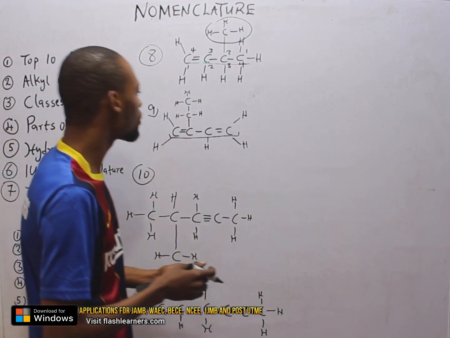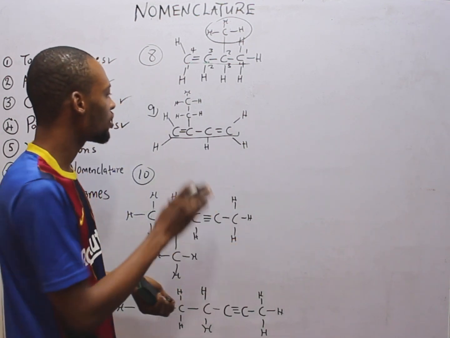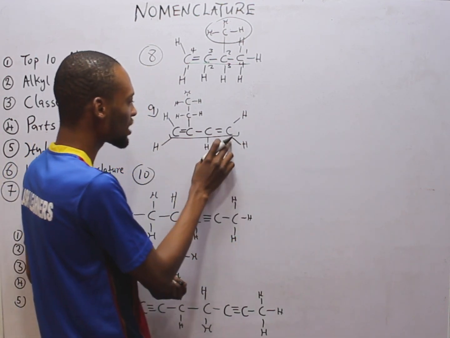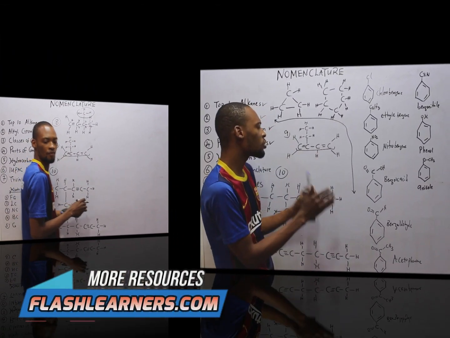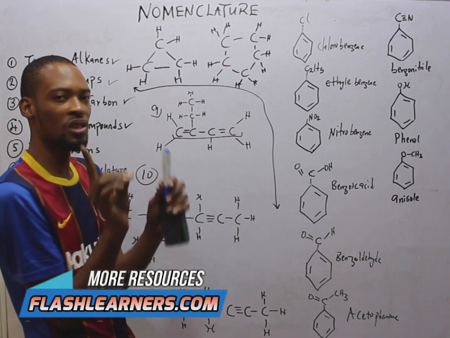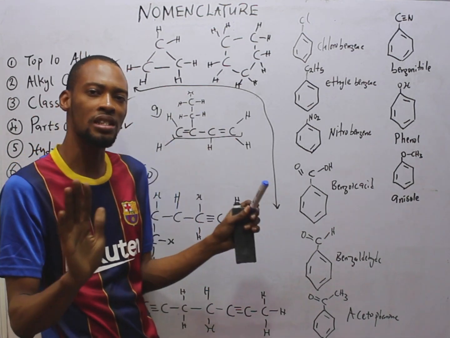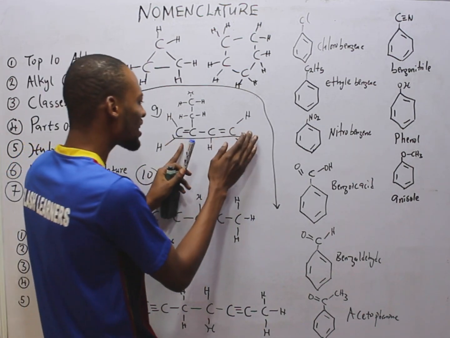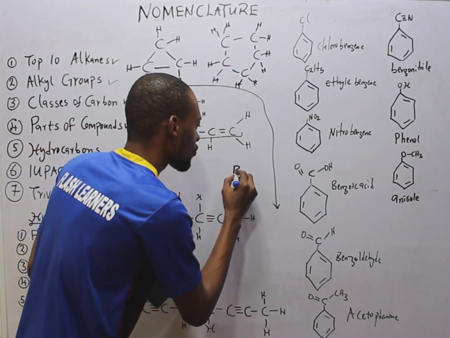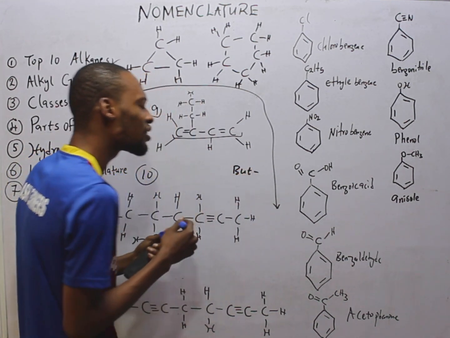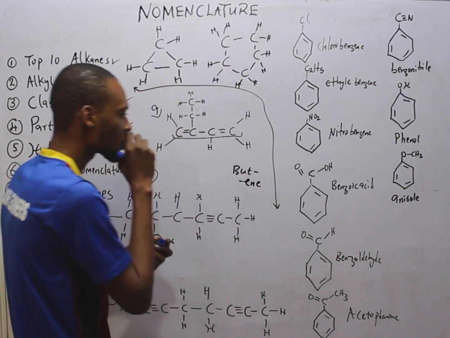So remember, your numbering must give the carbon with the functional group a very low number. So meaning, we start counting from here, or we start counting from here. So we will choose this numbering. The numbering must contain the functional group, and 2, it must give the functional group the lowest numbers. In that case, our longest carbon chain is 4, that is but, and the functional group is alkene, so that is ENE as suffix.